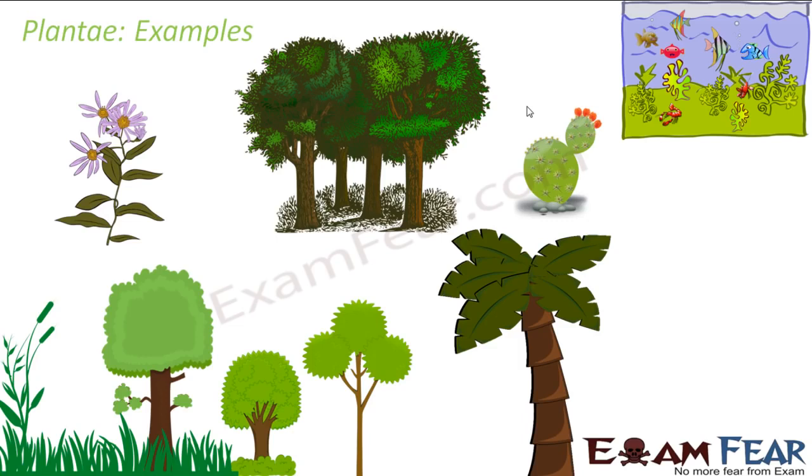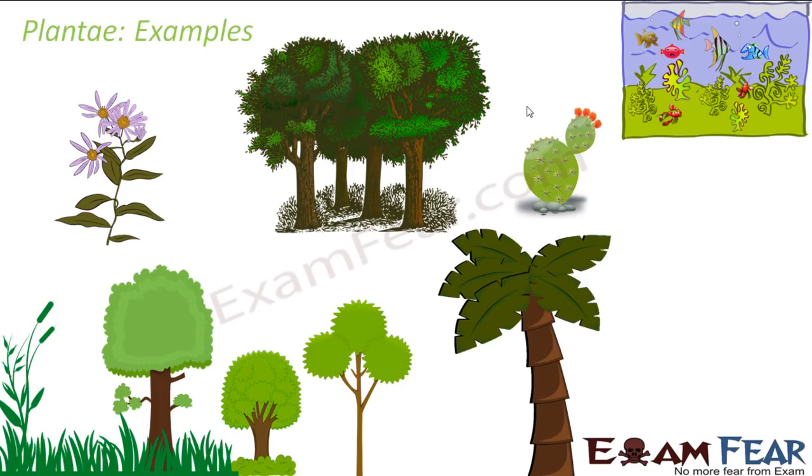With this basic idea about the plant kingdom, we will now see that since we have a huge variety, whatever characteristics I mentioned in the first slide are not enough to have a good understanding of the plant kingdom. So we need to know more details about them. When I say more detail, what do I want to know?